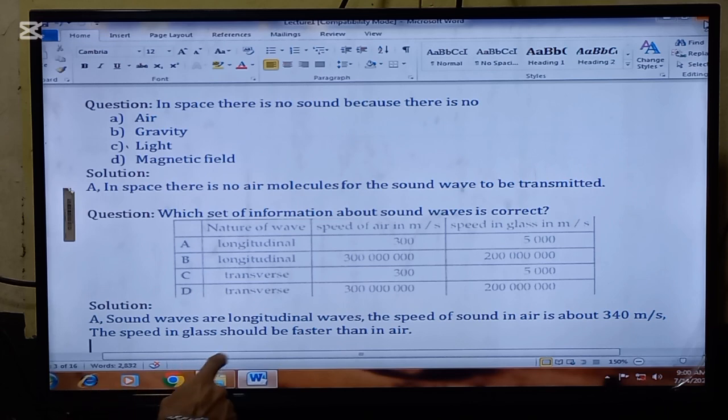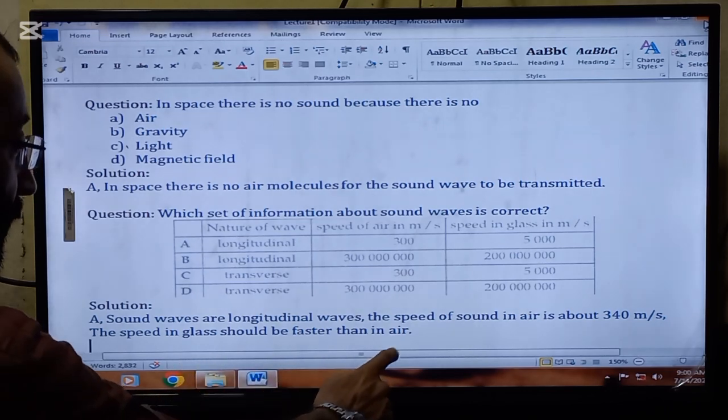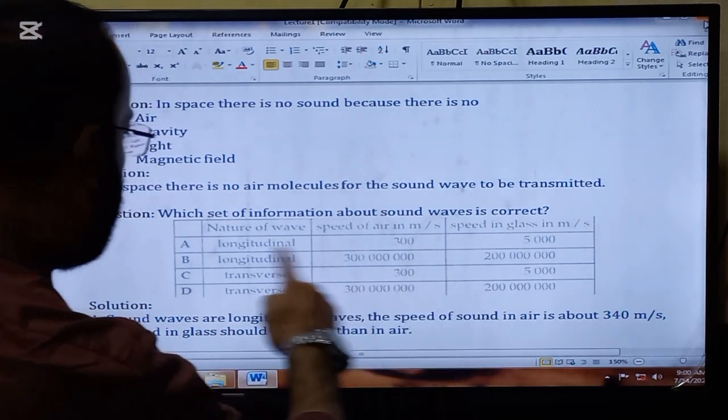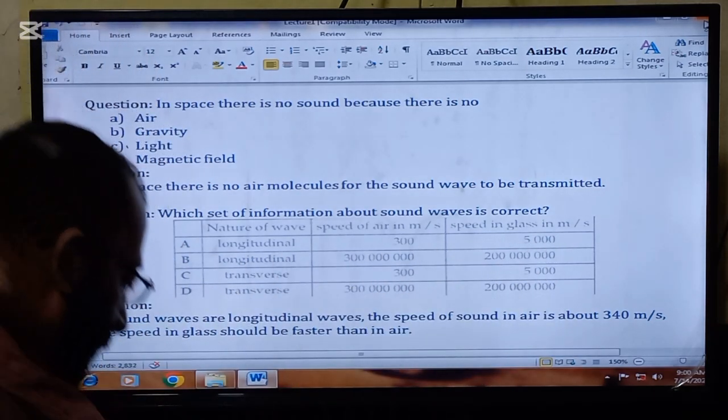The speed in glass should be faster than in the air because glass is a solid and the speed of the sound is more in solids as compared to liquids and gases. So A part will be the right answer.